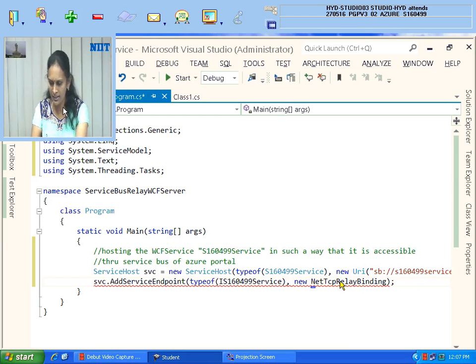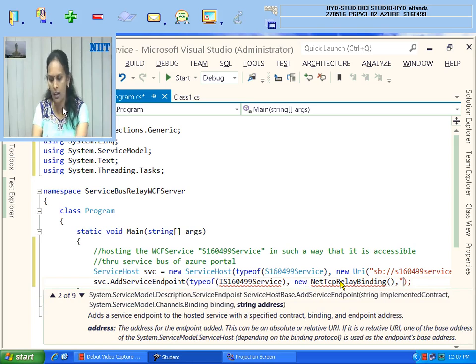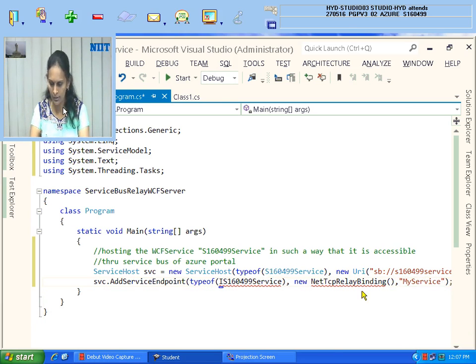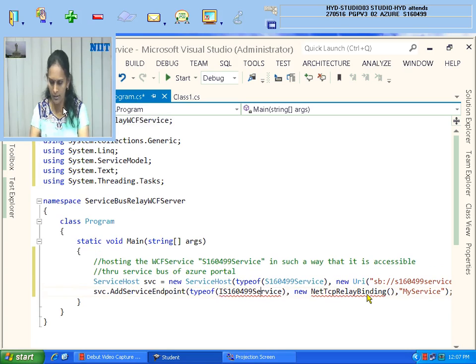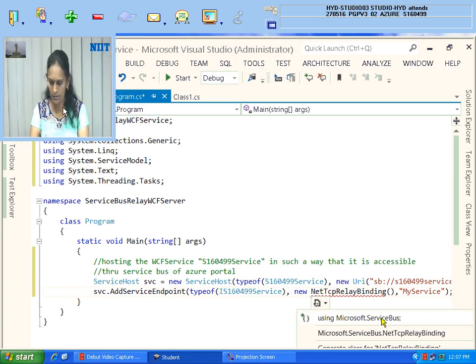RelayBinding, empty brackets, open and close, and here with what name? My service. Your wish, whatever name you want to give. So this is the way. There is some Control dot, correct. Again Control dot, System, Microsoft.